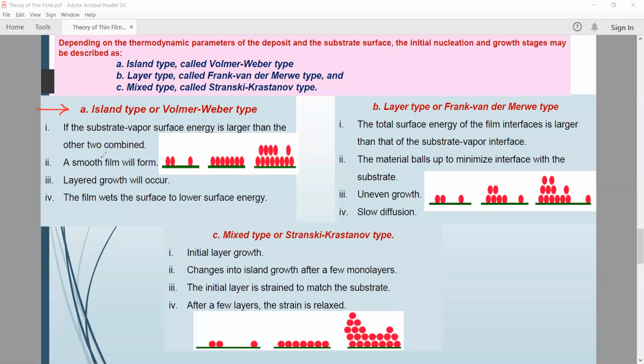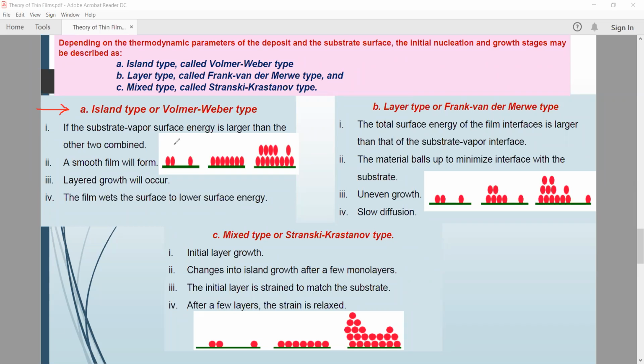Okay, that is this type. So Island type is nothing but a Volmer-Weber type. In this case, the rate of lateral growth at this stage is much higher than the perpendicular growth. Okay, and the grown nuclei are called islands.